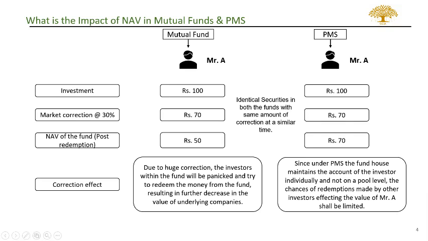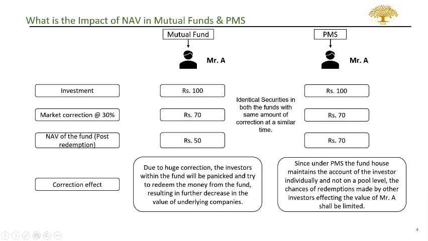Now, the investment of Mr. A, which stood at 100, had reduced to 70 because of market correction and further deteriorated to 50 due to the sale pressure created by the other investors, which is not the fault of Mr. A. However, if we compare the same situation with the PMS investment, where Mr. A invests 100 rupees within the PMS fund, and due to market correction, the value of Mr. A's investment went down from 100 to 70.